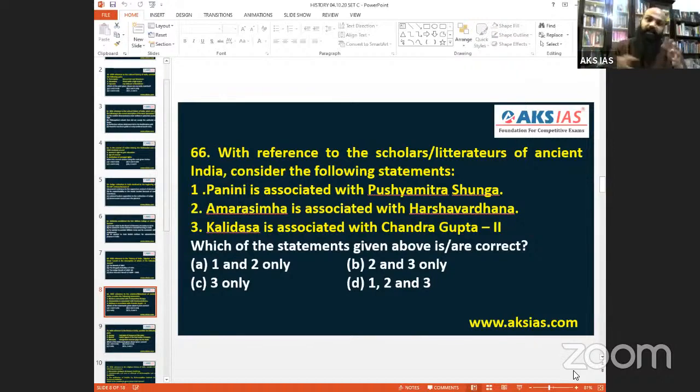Similarly, Kalidasa wrote the epic Raghuvamsham, Abhijnana Shakuntalam, Malavikagnimitram. There are n number of books. My students, I have made sections of these books and given them to you. So please understand. For 66, we can go with C, the third statement alone. The third statement is more accurate. So 66 is C.